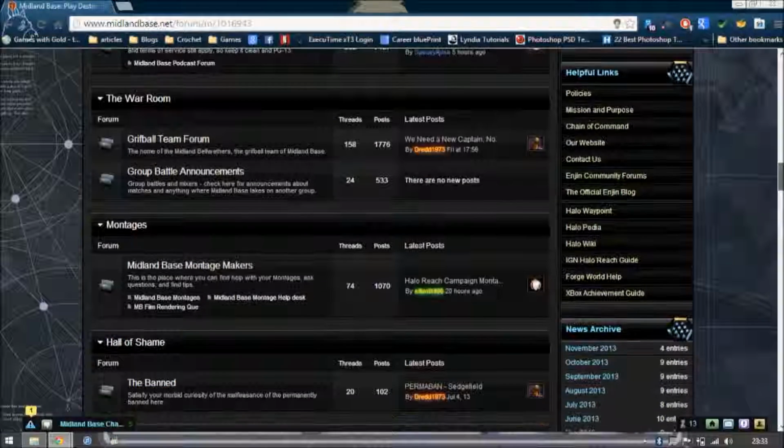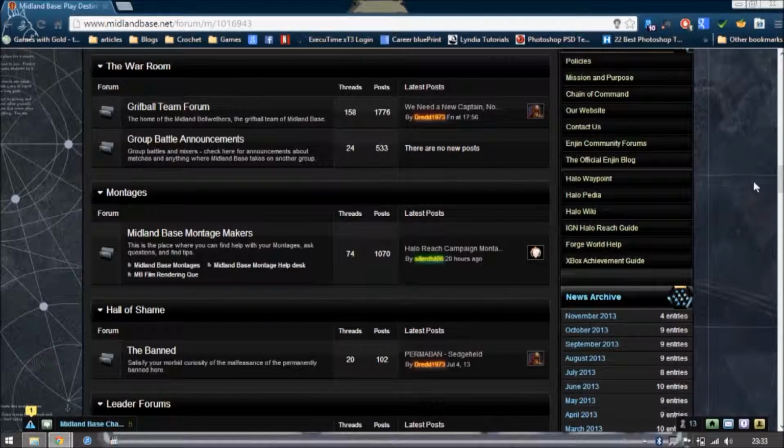Alright. We do have a Griffball team. There's usually a spot open. If there's not a spot open, we have reserve spots. So if you enjoy Griffball and you'd like to play with people who aren't random and don't betray you time and time again, go ahead and check out when our practices are.